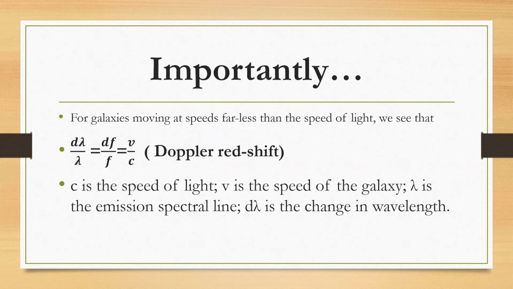Very importantly, you need to know that the relationship between the change in observed wavelength and the change in observed frequency gives us a relationship of v divided by c. v is the speed of the galaxy and c is the speed of light. Of course, lambda is the emission spectral line and delta lambda is the change in wavelength.